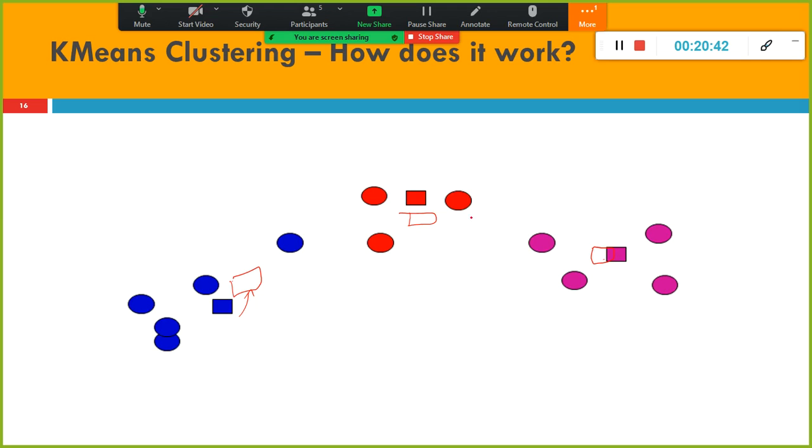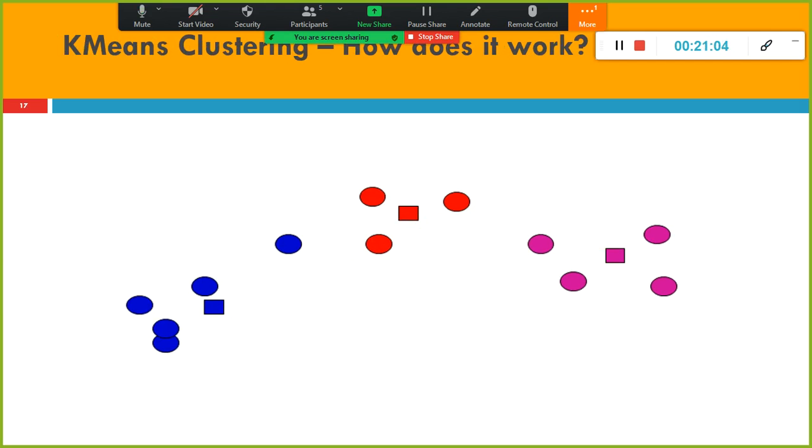The algorithm need not do any more assignment or updation. Now the clusters are well formed. As long as the clusters are not formed well, these steps are iterated. That is what it says. Look here, now everything has settled down.